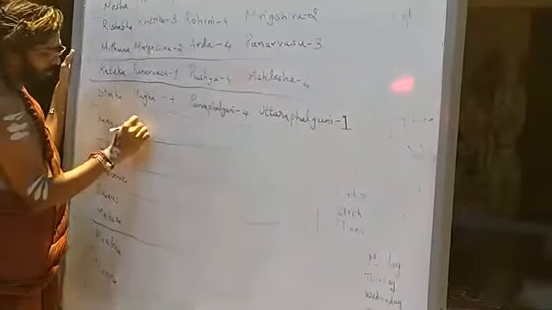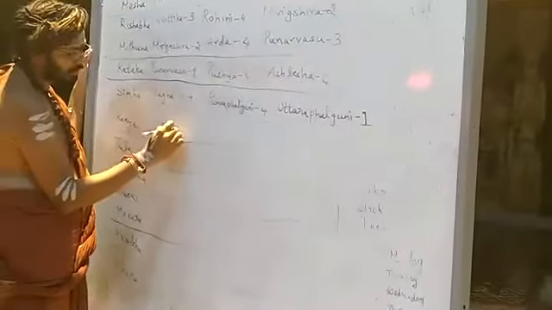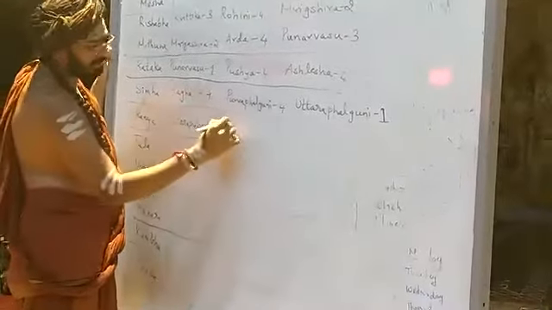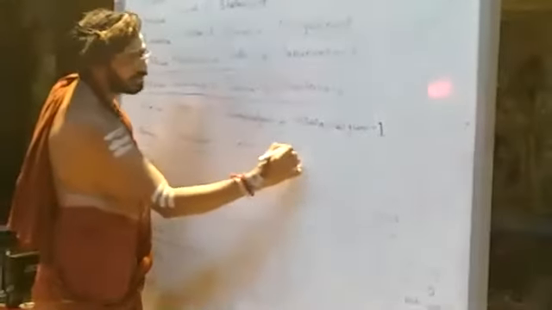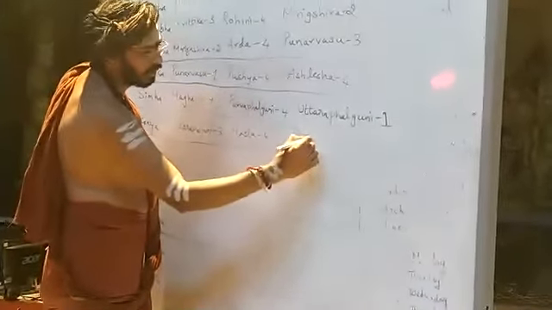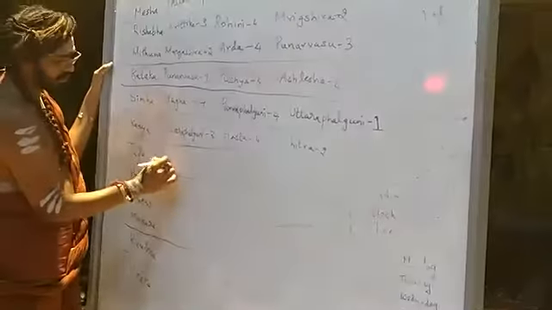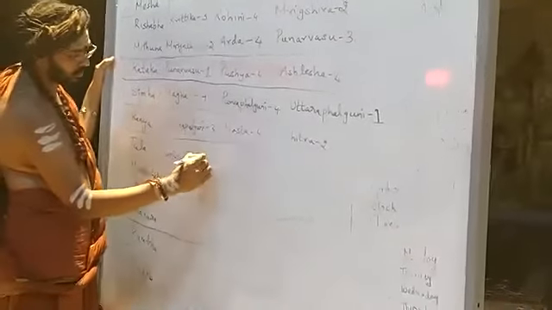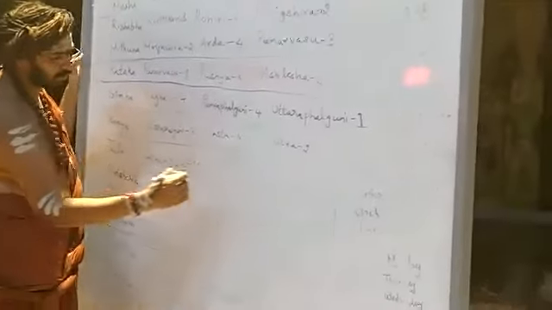Then again Uttara Phalguni 3. Hasta 4. Chitra 2. Again Chitra 2. Swati 4.